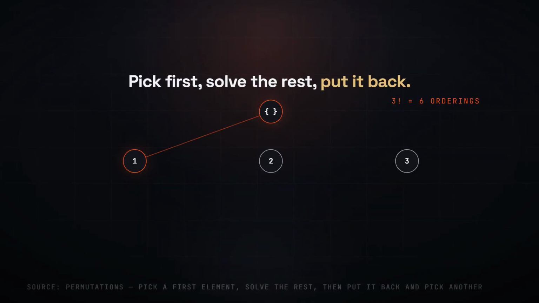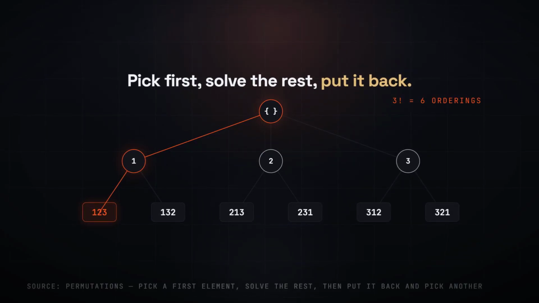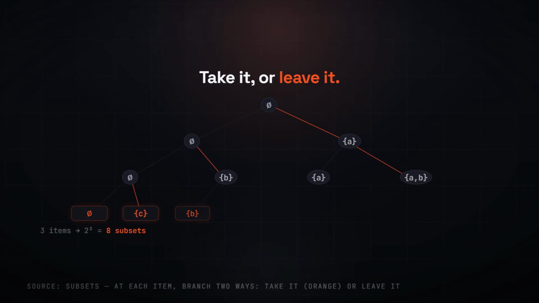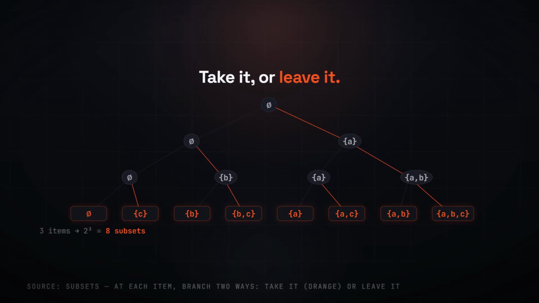Want every ordering of a set? Pick a first element, solve the rest, then put it back and pick a different first. The branches are all the permutations. Every subset is even simpler. At each item, branch 2 ways: take it or leave it, all the way down.